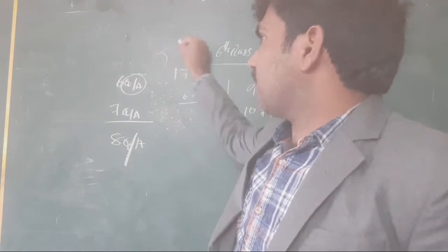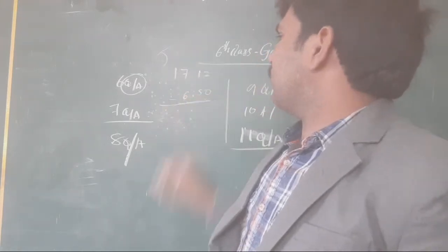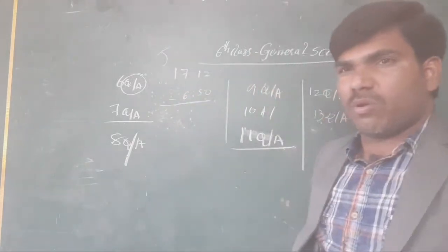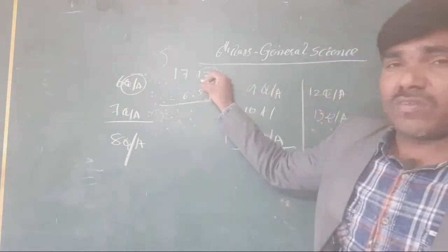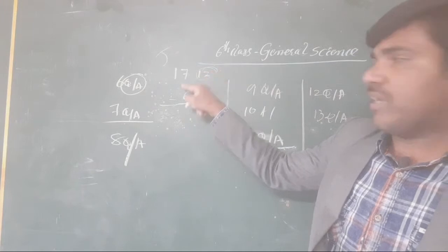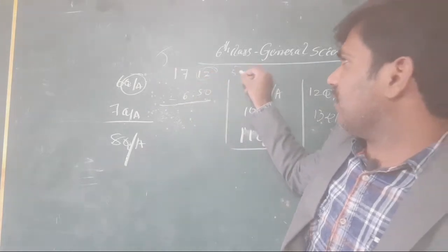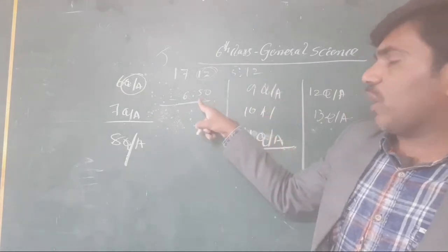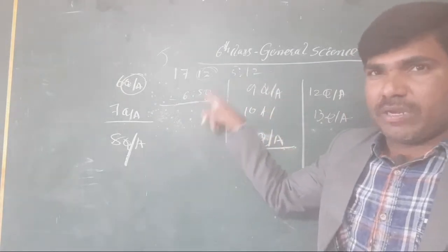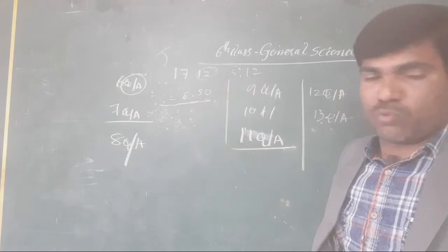In the month of January, you take the difference of these two things. Okay, clear or not all of you? You know very well, here we take it in hours. 17:12 is nothing but evening 5:12. Okay, clear or not? It is morning 6:50. The difference you have to take between these two things.